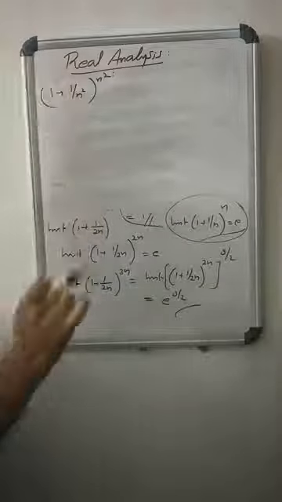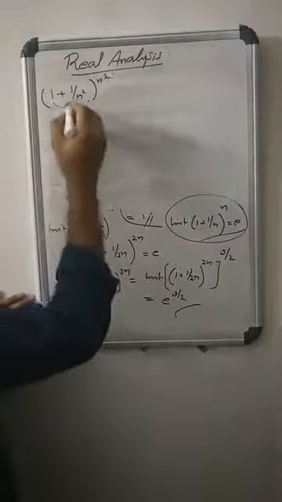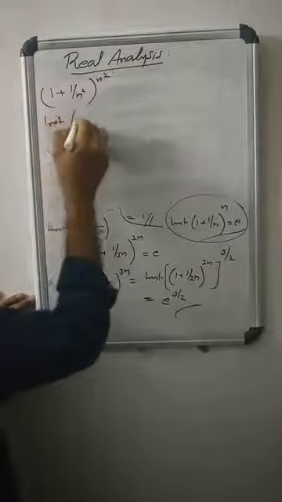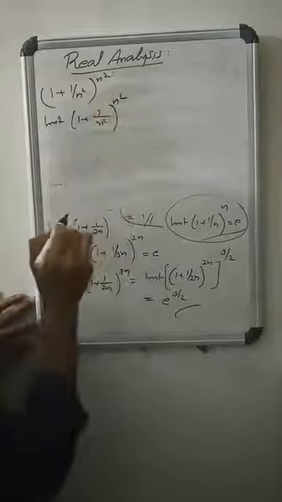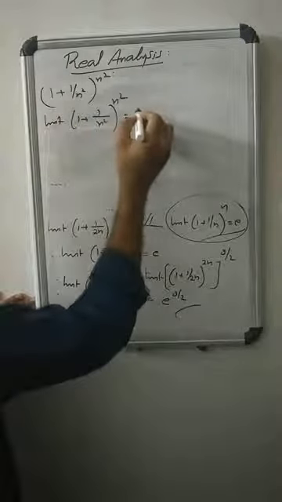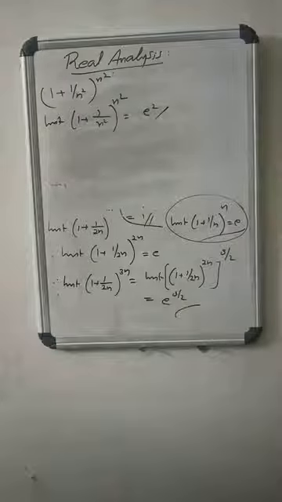But (1 + 1/n^2)^(n^2) is nothing but a subsequence of (1 + 1/n)^n. So therefore the limit of (1 + 1/n^2)^(n^2) is again e itself. Agreed? Okay.